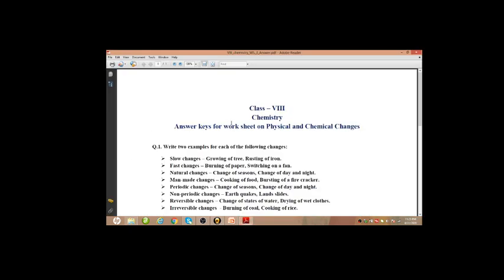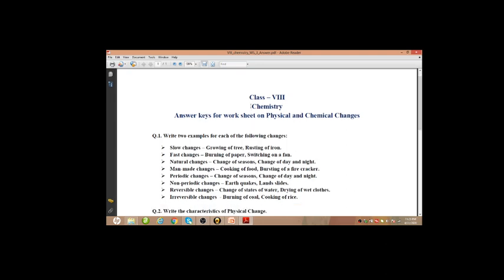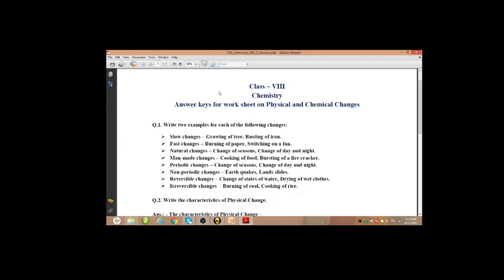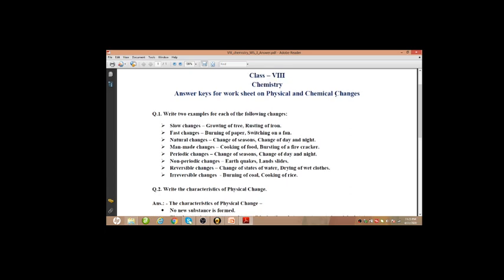Let's do the worksheet. I know you have done this on your own, but let's discuss this a bit. All these things you are going to get in the study material and in your book.